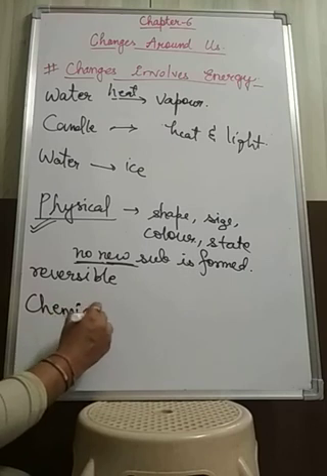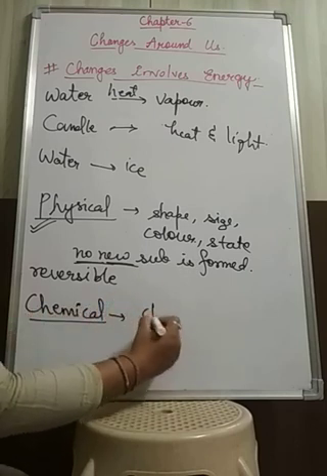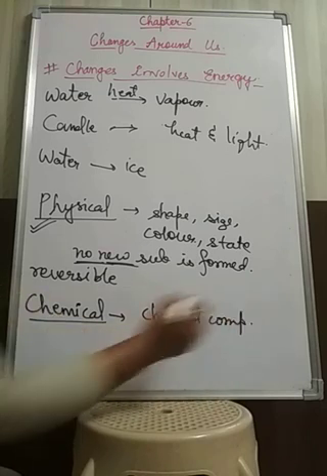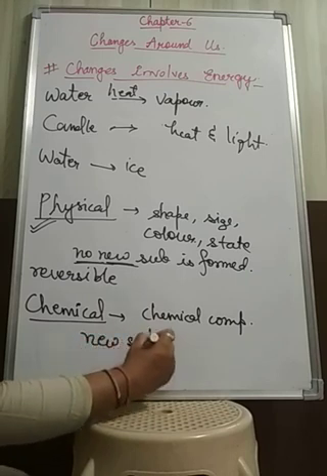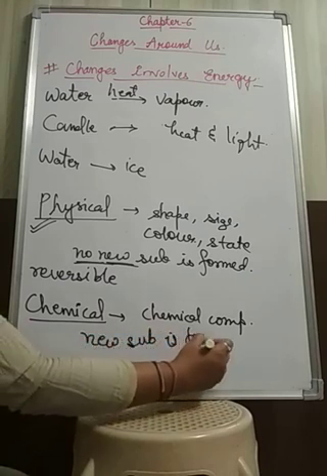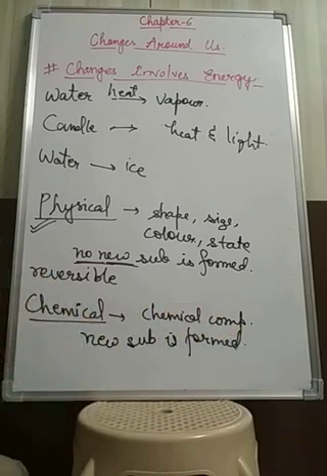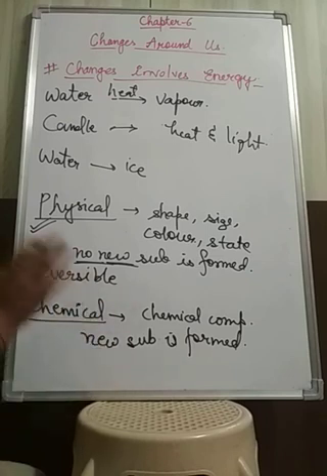Now the next type of changes are chemical changes. Chemical changes means there will be a change in the chemical composition of a substance, or we can say a new substance will be formed. A new substance is formed during a chemical change, and we cannot recover the original substance back.